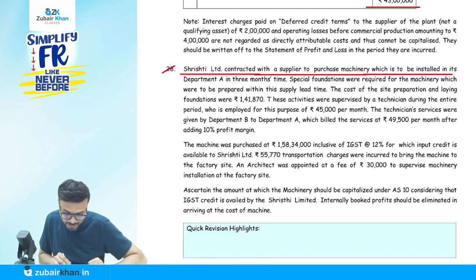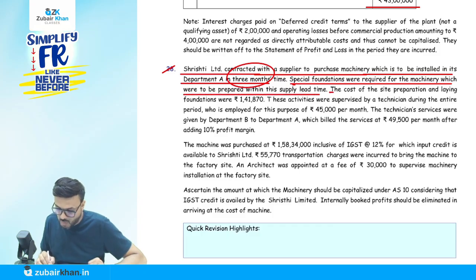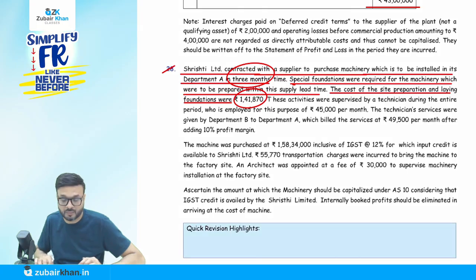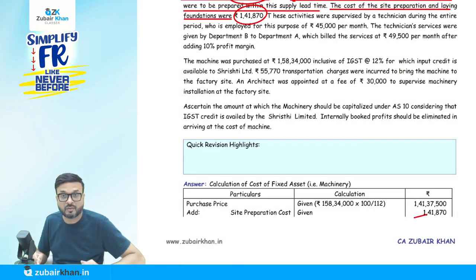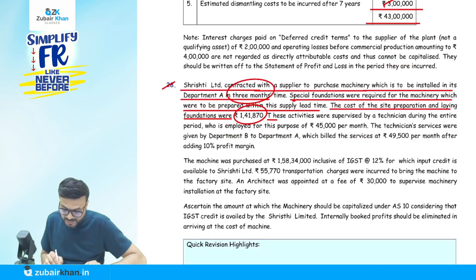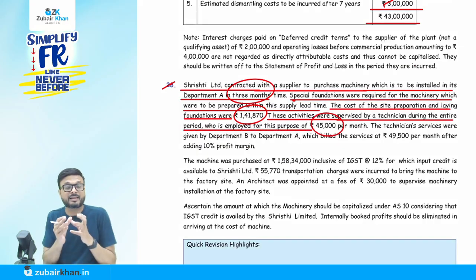Okay, now Shrishti Limited contracted with the supplier to purchase machinery which is to be installed in its department A in 3 months. Remember, 3 months. Now a special foundation was laid down for machinery which were to be prepared within the supply lead time. Now the cost of the site preparation, laying foundation, how much is the cost of the site preparation? 1,41,870. These activities were supervised by a technician during the entire period who is employed for the purpose, rupees 45,000 per month. The technician specifically works for that supervision.